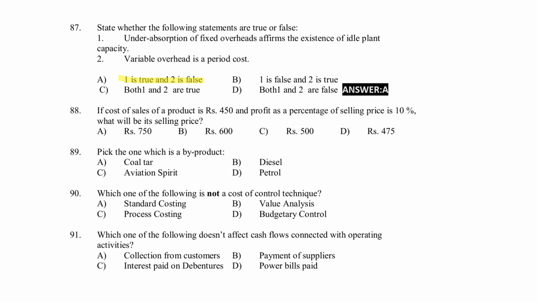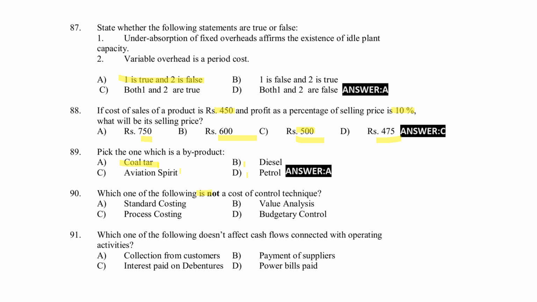If cost of sale of a product is 450 and profit as a percentage of selling price is 10 percent, what will be its selling price? 750, 600, 500, 475. Right answer for the question, option C, 500. Pick out one which is a byproduct: coal tar, diesel, aviation spirit, petrol. Right answer for the question, option A, coal tar.